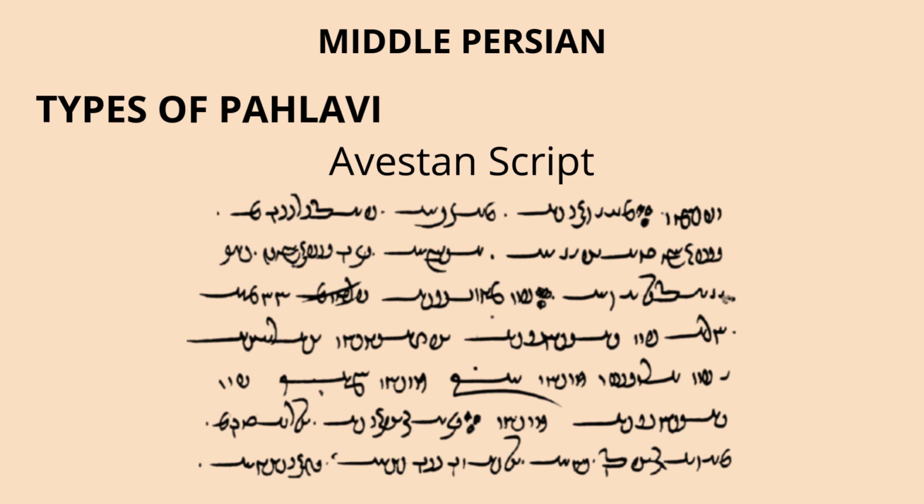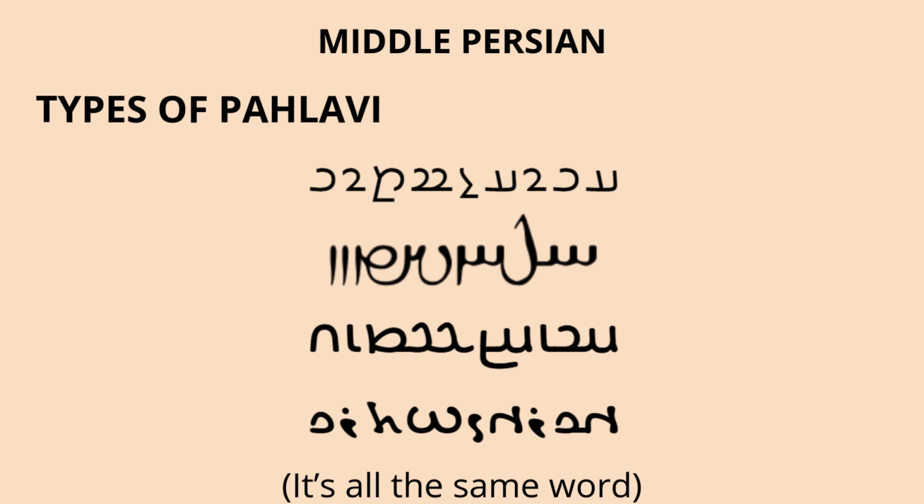But the script was also used for Middle Persian sometimes, especially to write religious explanations. And it was easier to read because there were more signs to indicate vowels. These manuscripts show how versatile Middle Persian was. It was used in different scripts for different communities, for different purposes, from royal inscriptions to sacred hymns.